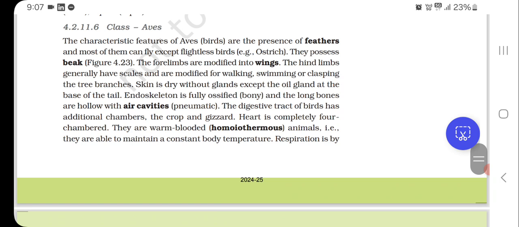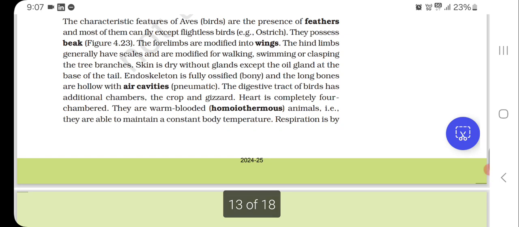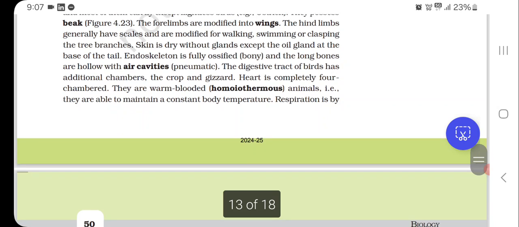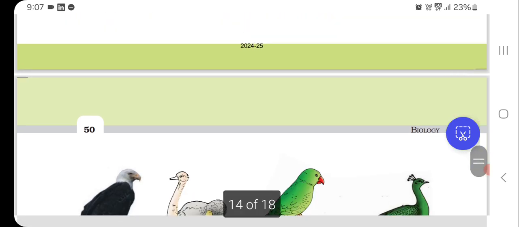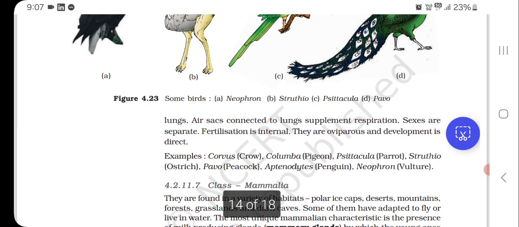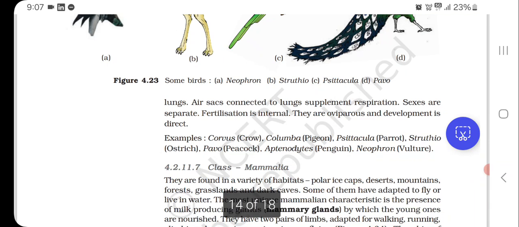The skin is dry without glands except the oil gland at the base of the tail. Endoskeleton is fully ossified, bony, and the long bones are hollow with air cavities, pneumatic. The digestive tract of birds has additional chambers, the crop and gizzard. Heart is completely four-chambered. They are warm-blooded homeothermous animals, that is, they are able to maintain a constant body temperature. Respiration is by lungs. Air sacs connected to lungs supplement respiration.